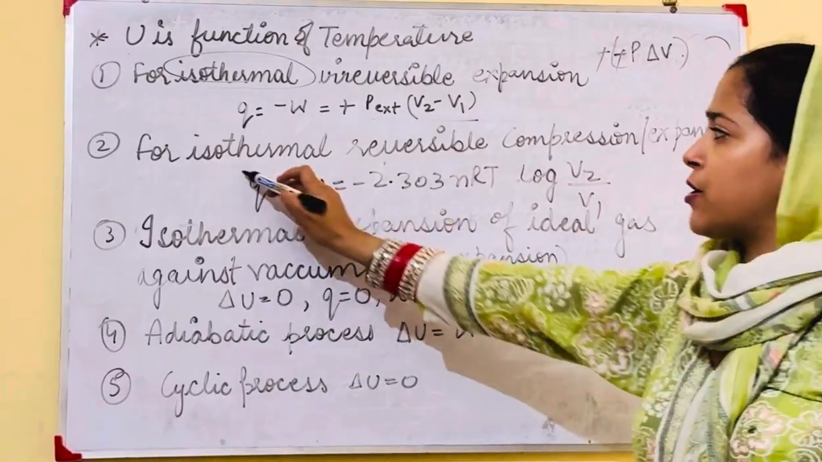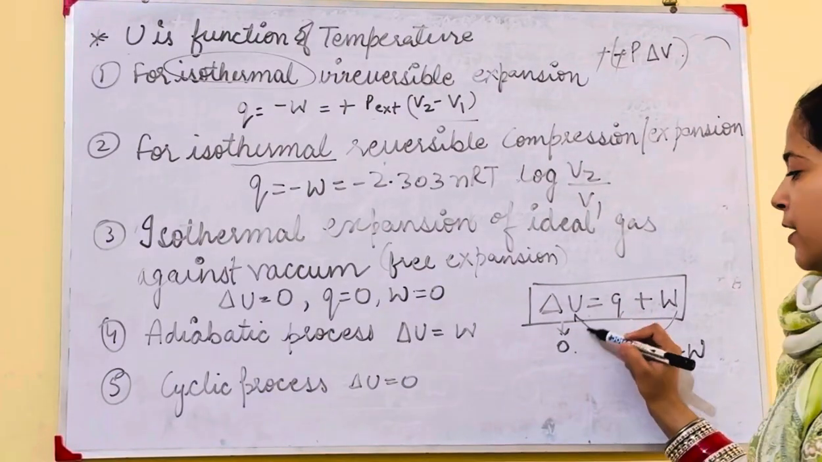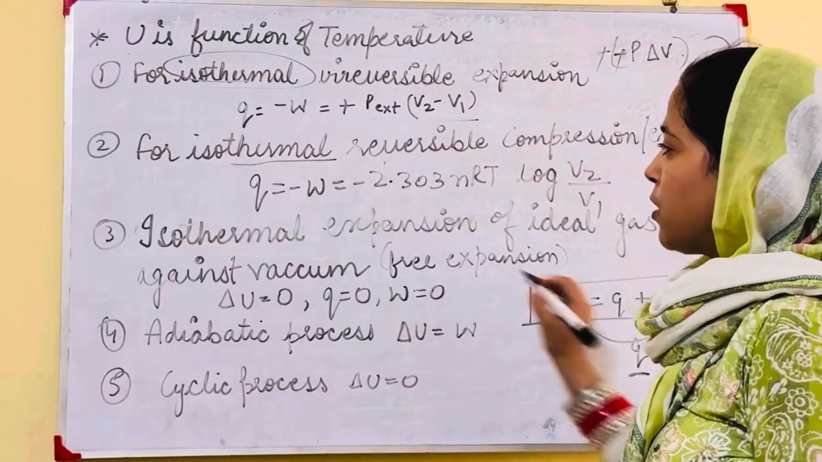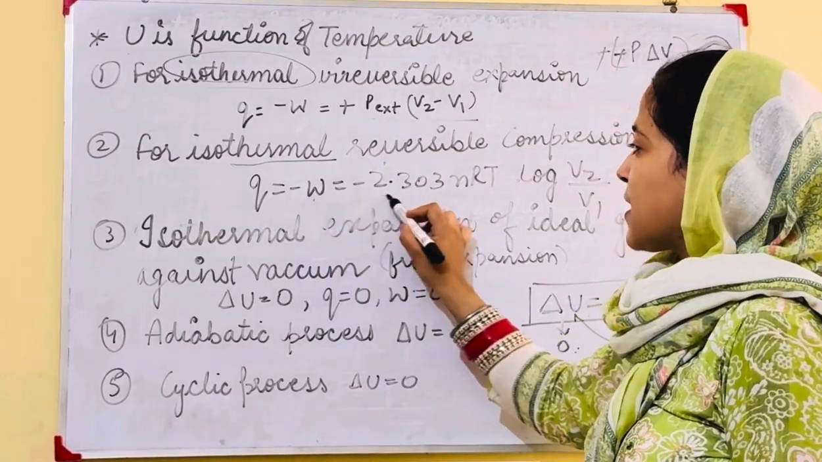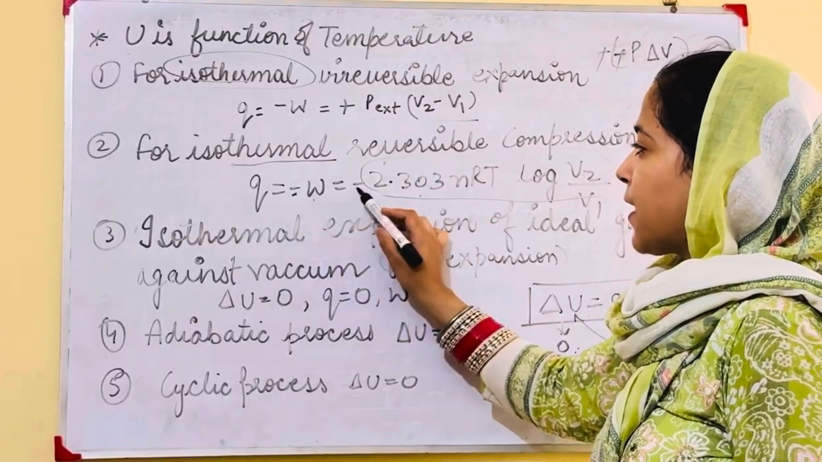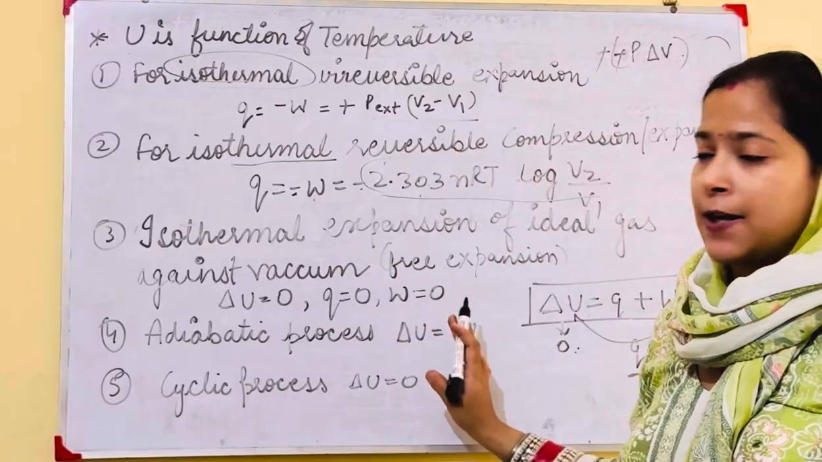Next, for isothermal reversible compression or expansion, you have this expression. Similarly, if the condition is isothermal, then delta U is equal to 0. If delta U is equal to 0, then Q will be equal to minus W. This expression is basically in positive form, but here it is negative, so you will get the expression with a negative sign.